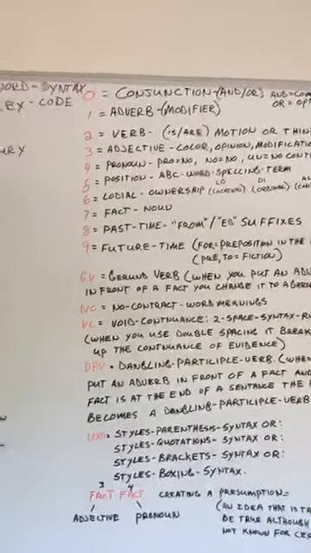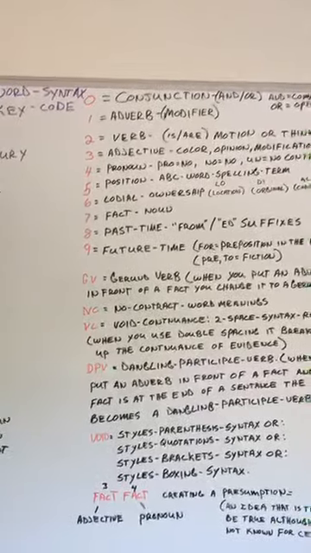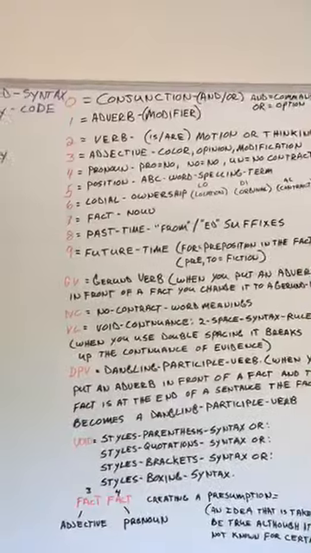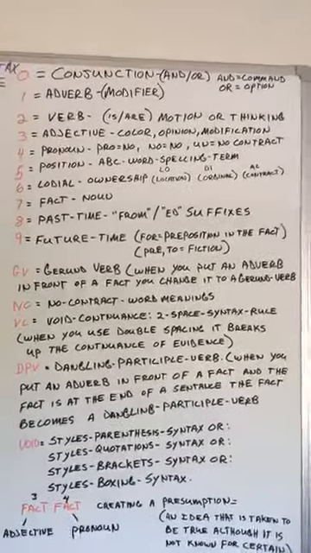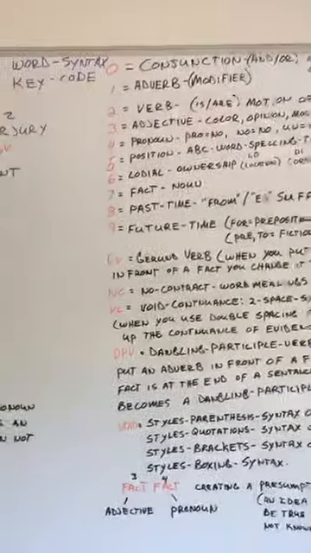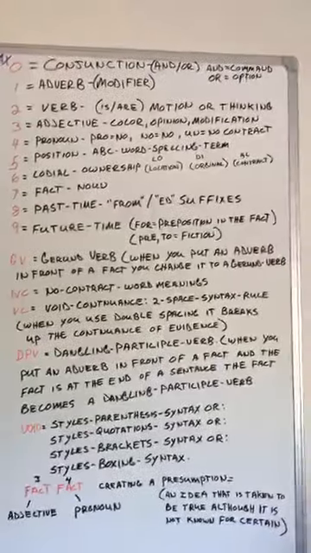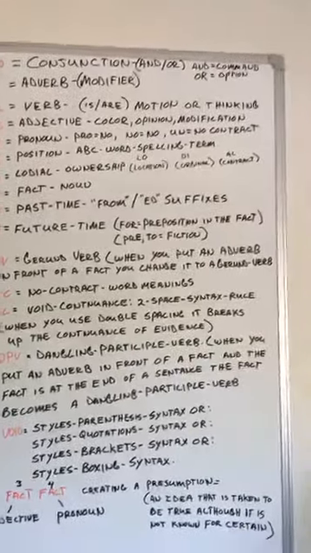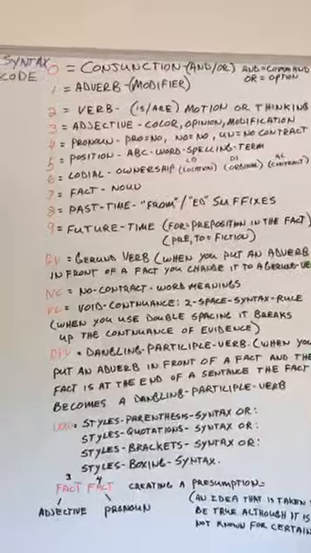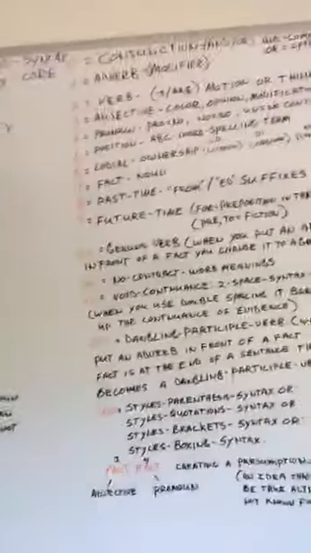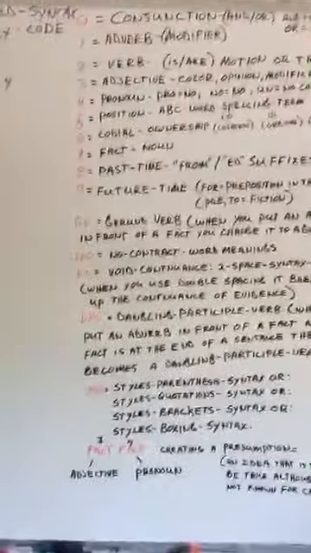7 is a fact, which is a noun. 8 is past time, anything that is from or ending in ED. And 9 is future time. FOR is the preposition in the fact. PRE and 2 is in the fiction. So now that you have, actually let's finish up.